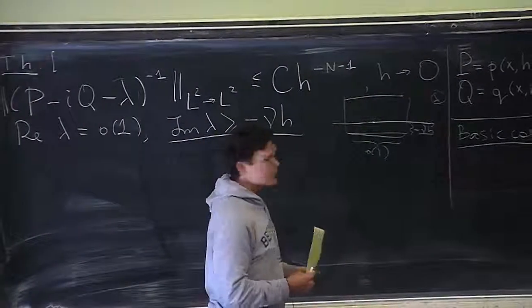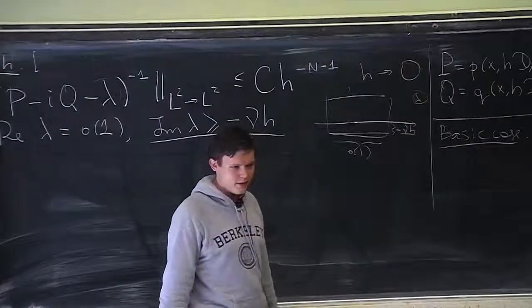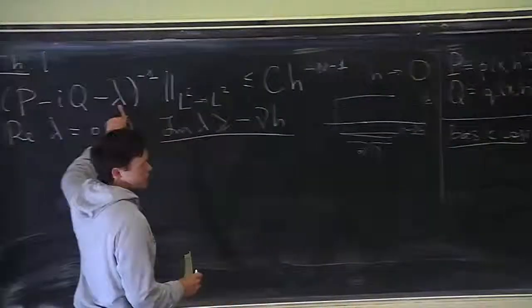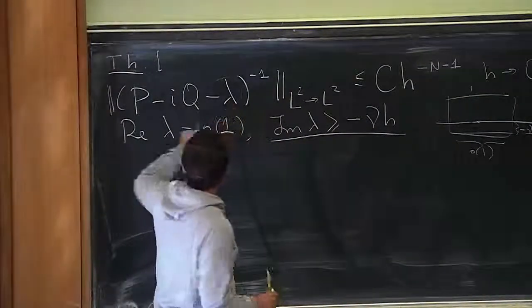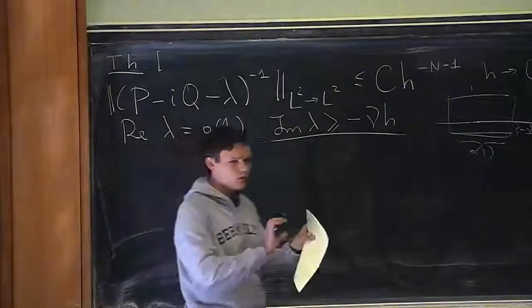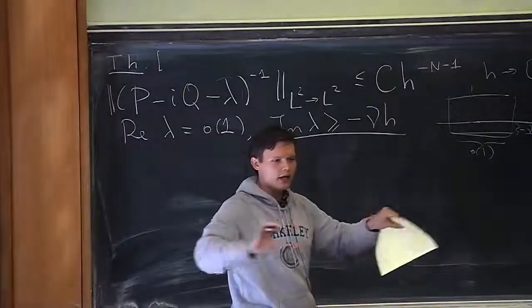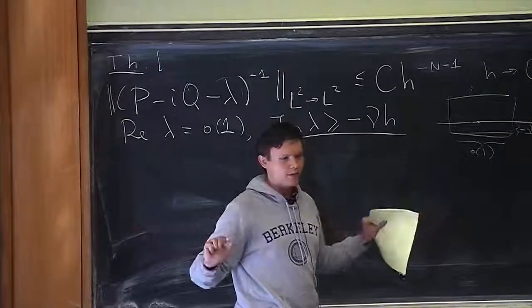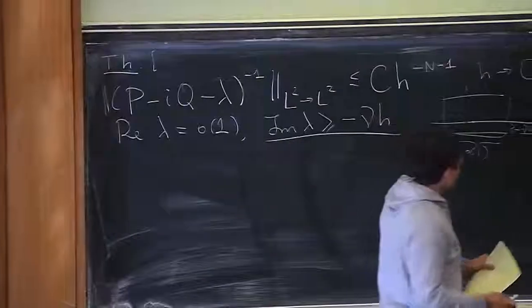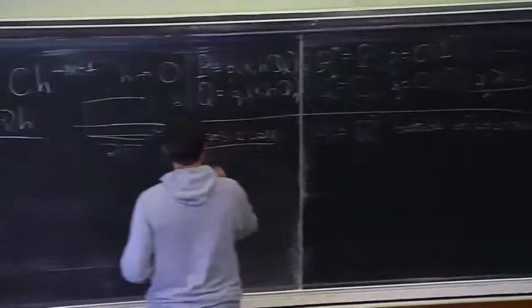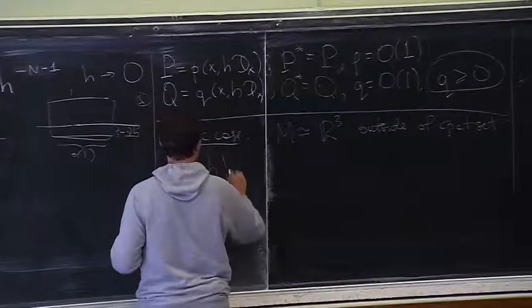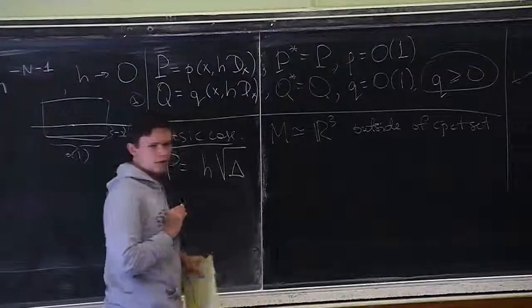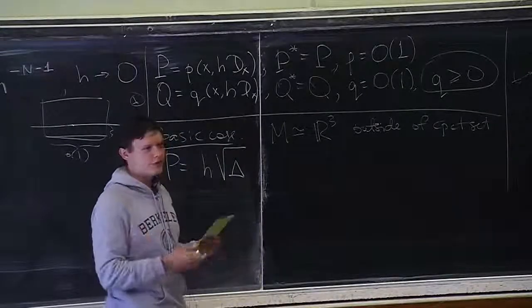Well, if you Fourier transform your wave equation in time, you will see your parameter lambda here. And then you multiply everything by h, because what you want to do is estimate the resolvent at high frequencies. This somehow turns out to be the part of the problem that involves trapping. So for this case, you would take your operator P, which would be h times the square root of the Laplacian or negative Laplacian, depending on your convention.